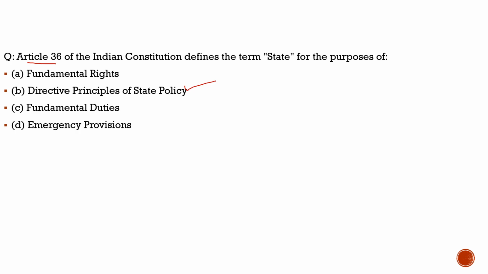Whether it is any government entity, everything is included in the term state, irrespective of the judiciary. So for the question on Article 36, the term state is used for the purpose of the Directive Principles of State Policy, and it excludes the judiciary. It includes the government, the legislative members, everybody except the judiciary. So with this, let's move to the last part of our discussion, where we will solve the previous year question and conclude.